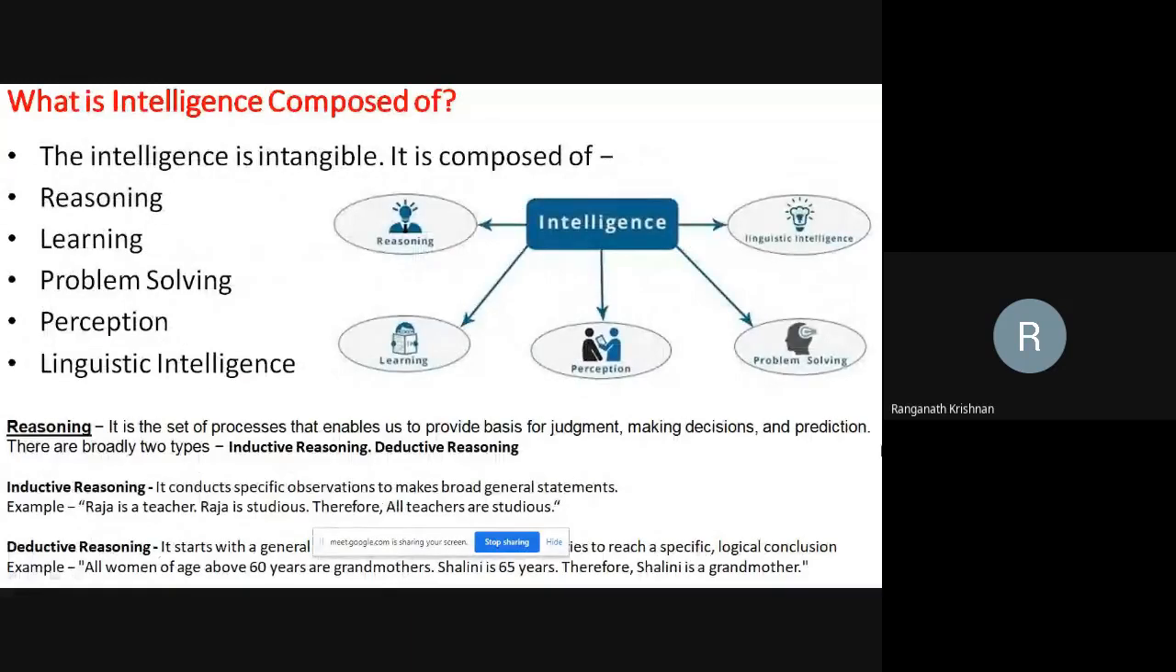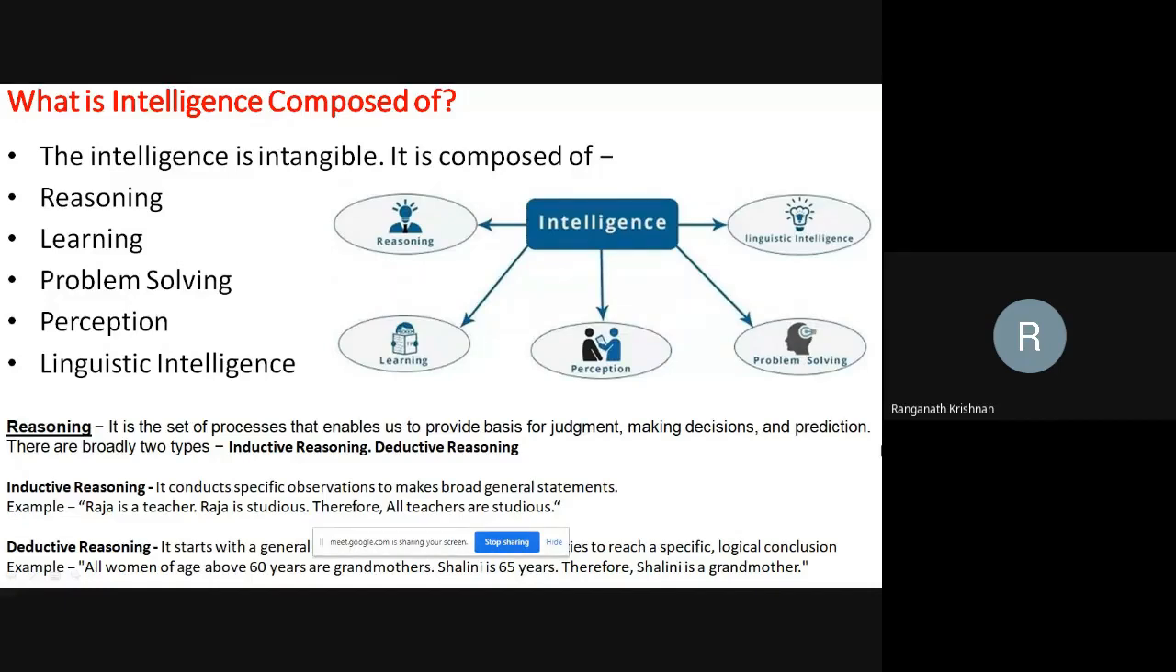So what is intelligence composed of? When we say somebody is intelligent, they obviously have very good reasoning. They're good at learning, problem solving, perception and linguistic intelligence. Isn't that when we call somebody intelligent? Ladies and gentlemen, I'm sure you would agree. So the computer must be able to reason out why it should do this. There are two types of reasoning: inductive reasoning and deductive reasoning.